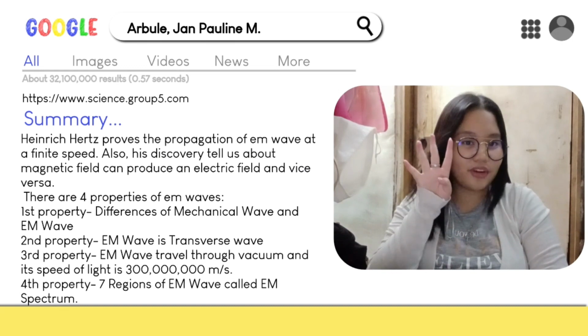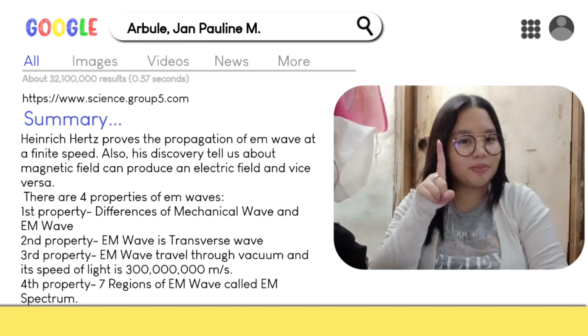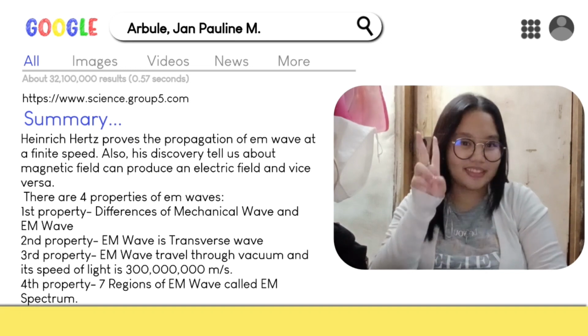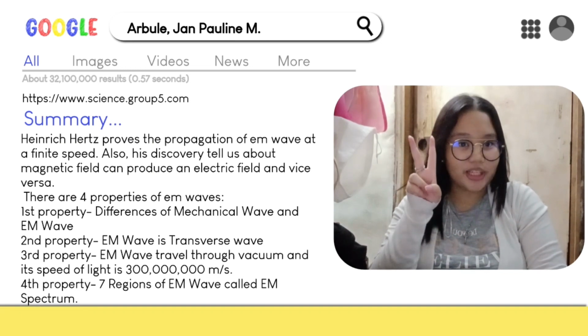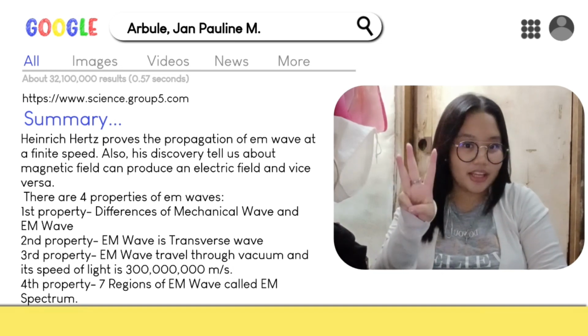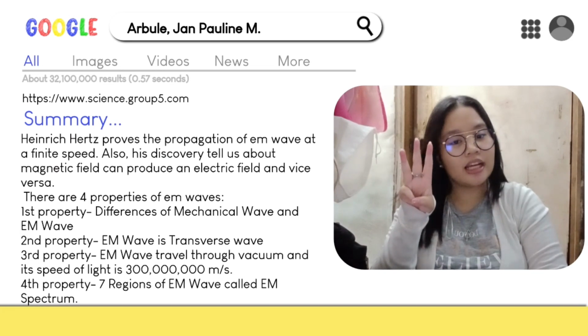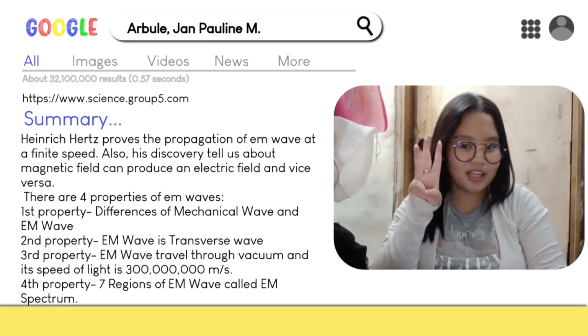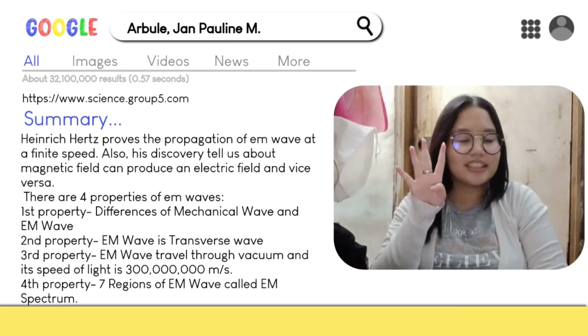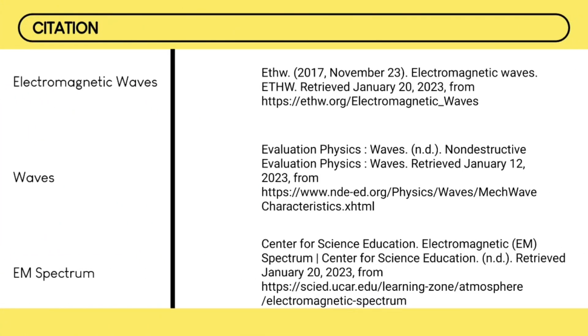There are 4 different properties of EM waves. First property, differences of mechanical wave and EM wave. Second property, EM wave is a transverse wave. Third property, EM wave can travel through a vacuum and its speed is the speed of light, 300 million meters per second. Fourth property, 7 regions of EM wave called the EM spectrum.